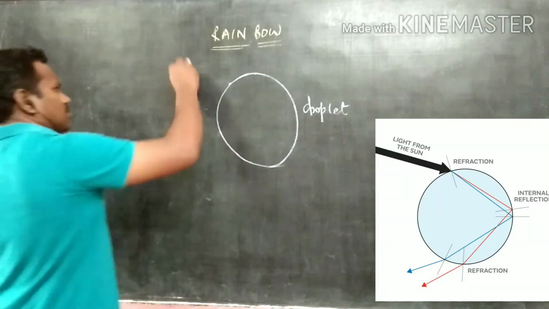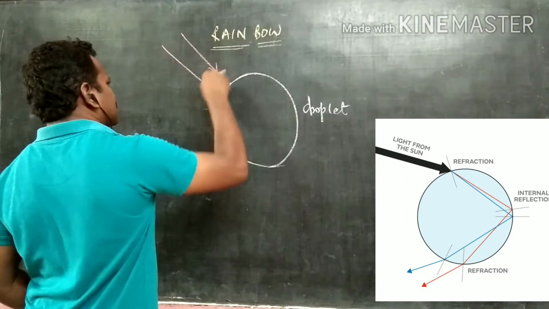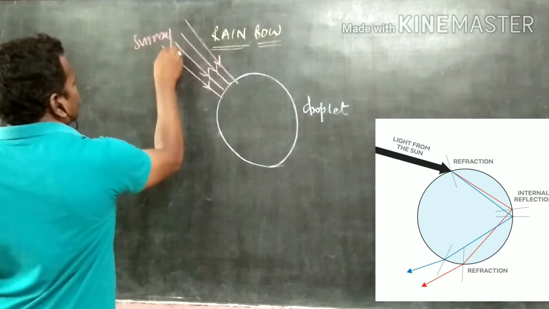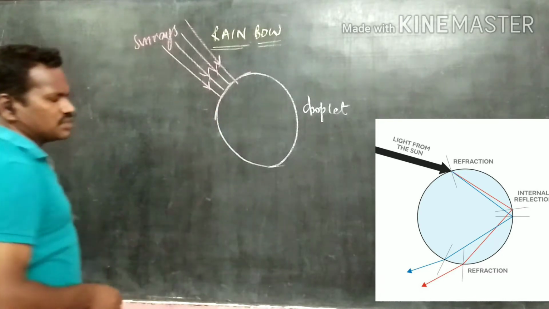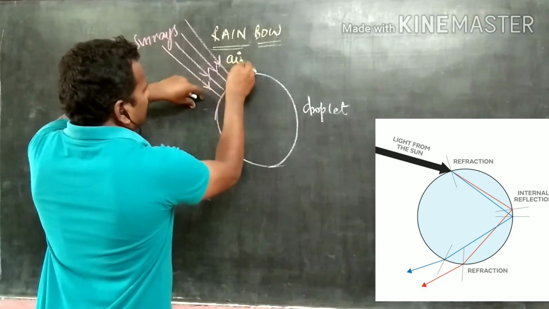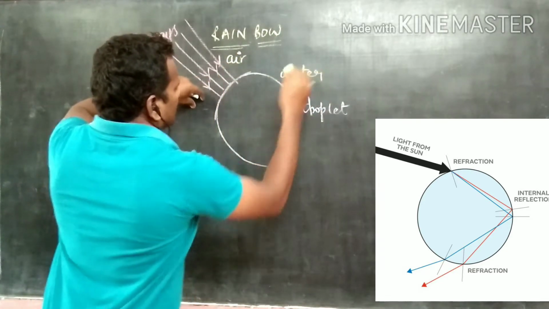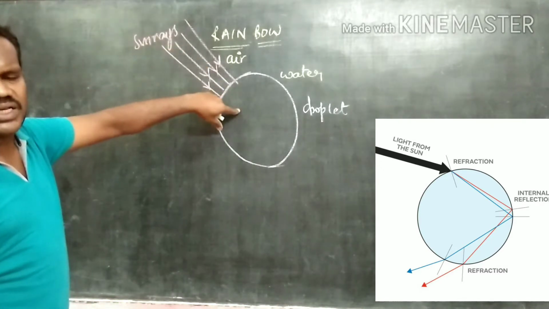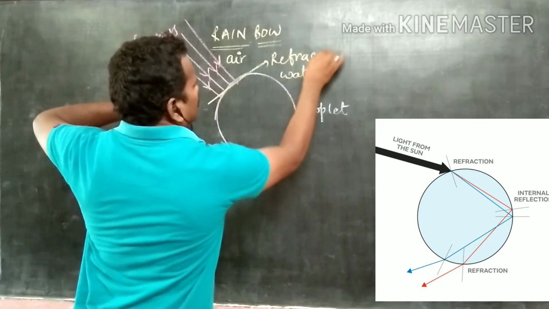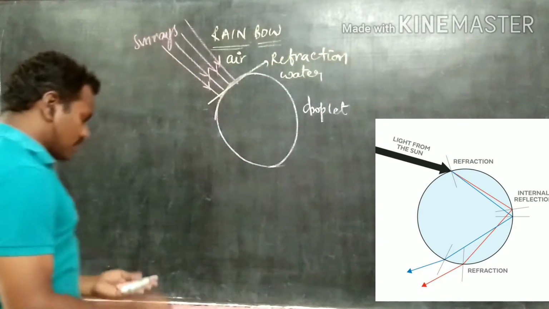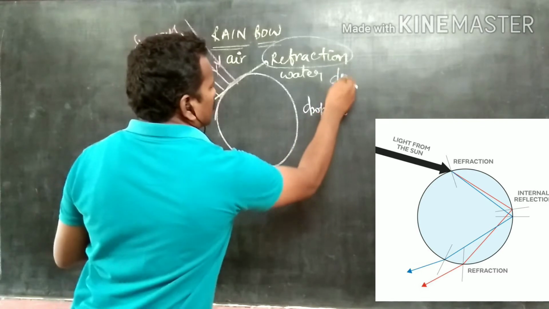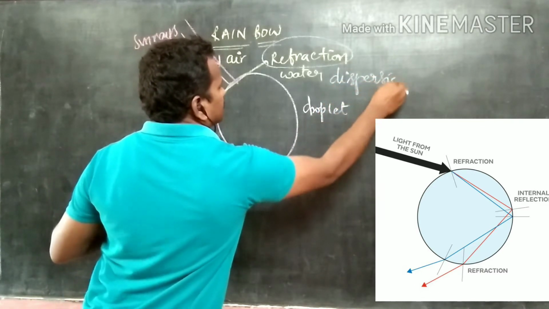Now some more number of light rays, these are all the sun rays, are falling at the top of the droplets. Now these light rays are traveling from air to water. They are moving from one medium to another medium. Then at this place they undergo the process of refraction, and at the same time they undergo the process of dispersion.